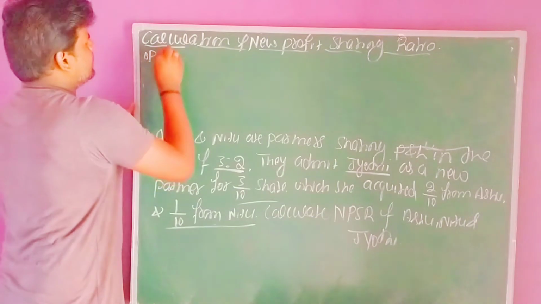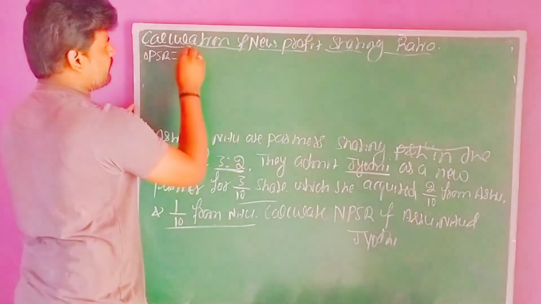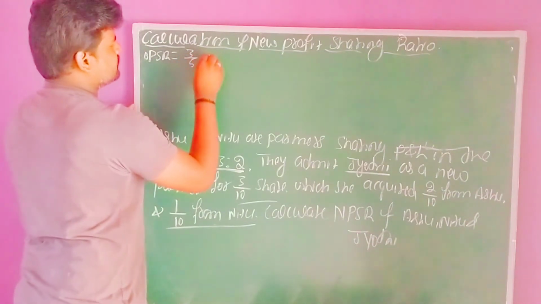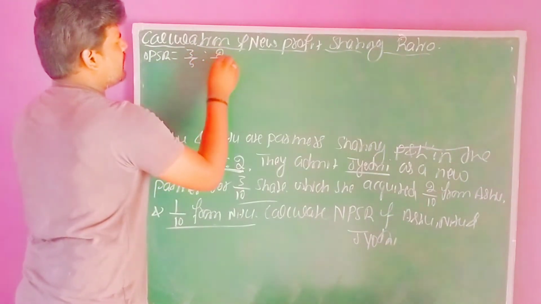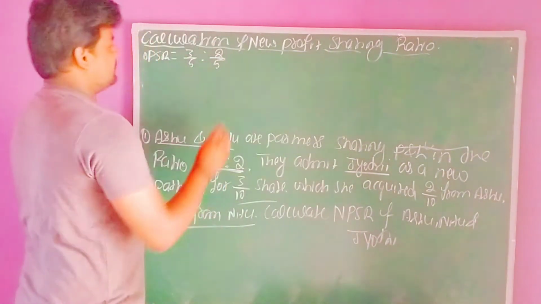The whole profit sharing ratio is available, right? 3 is to 2. 3 plus 2 is 5, so 3/5 and 2/5. 3/5 is to 2/5. This is the whole profit sharing ratio of Ashu and Neetu.